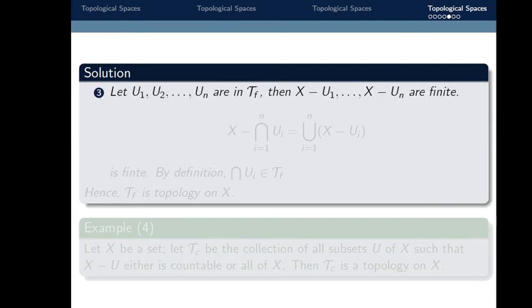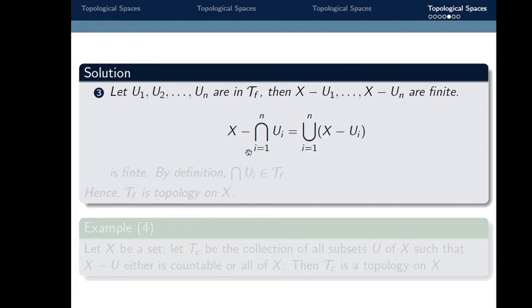Similarly we can verify our third condition. The third condition is finite intersection: a finite intersection of elements in tau is again in tau. So choose some finitely many elements. Let U1, U2, and so on up to Un be in tau f. Then X minus U1, X minus U2, and so on up to X minus Un are finite.